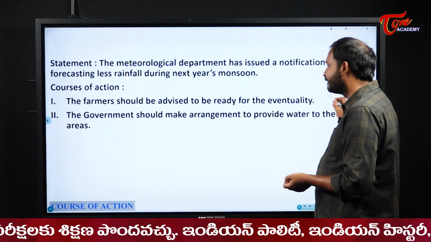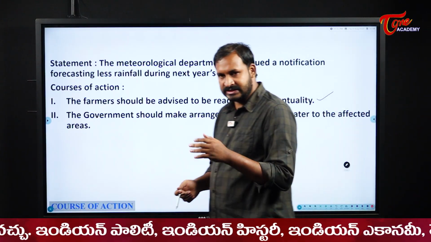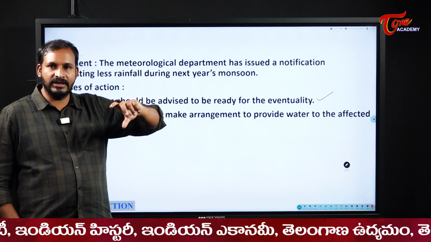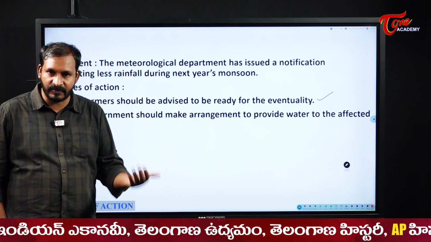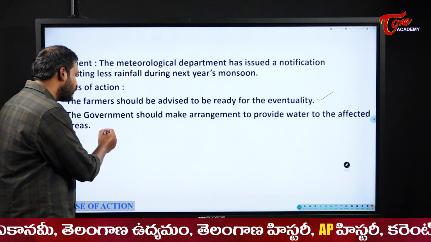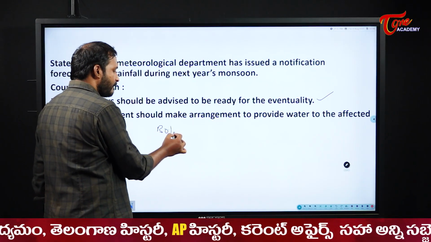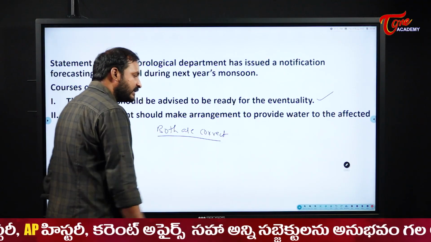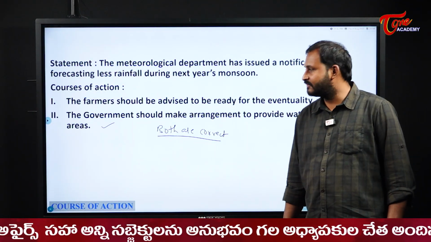That is correct. The government should make arrangements to provide water to the affected areas. Yes, if the rainfall is very less in one area, and there is any possibility of diverting the water from one area to the other, the government should look into that opportunity also. So here both are correct. Both are the perfect courses of action for the given situations.